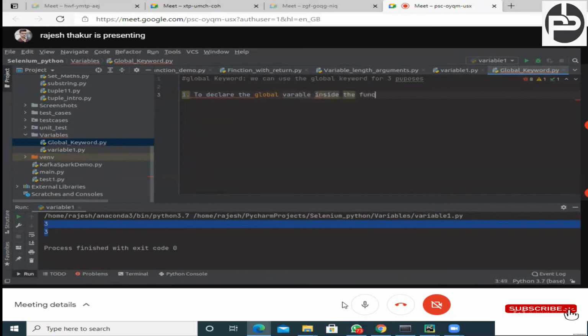Okay, the first point is done. Second point, to make the global variable available to the function so that we can perform the required modification.